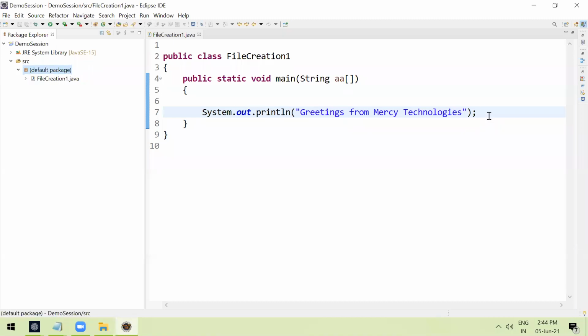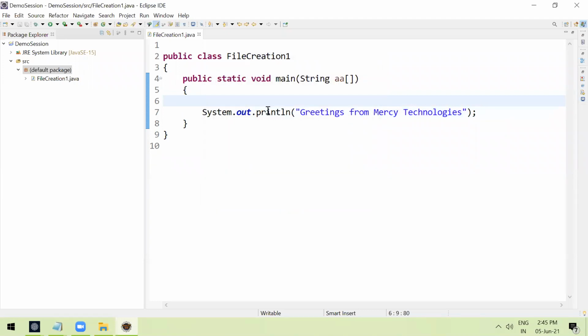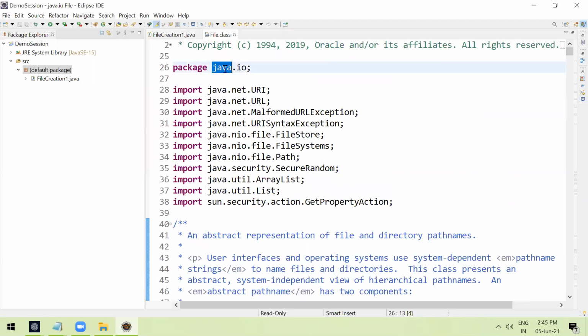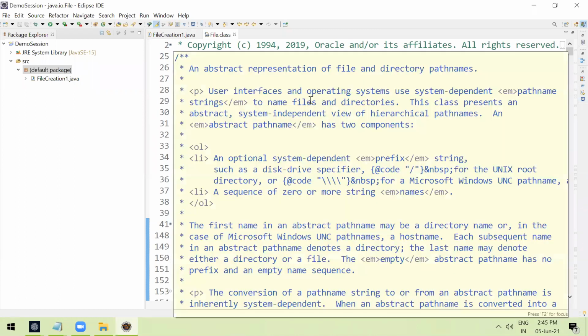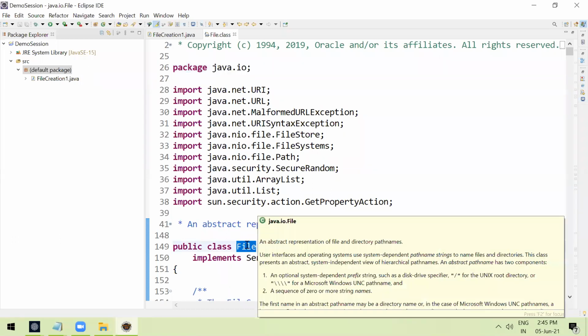Now I want to create one file. If you press Control Shift T, you type File, java.io. All the file handling classes are available inside the java.io package. These packages and classes are predefined classes created by the JDK developers. If you take any file related classes, like FileReader, BufferedReader, all are available inside the java.io package. This File is the basic class.